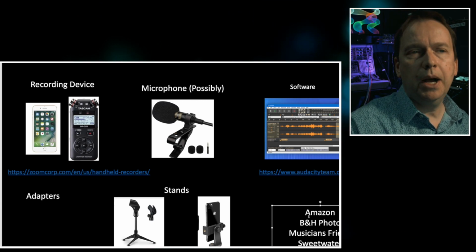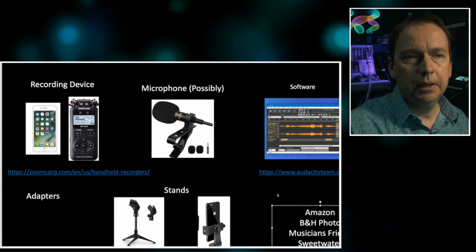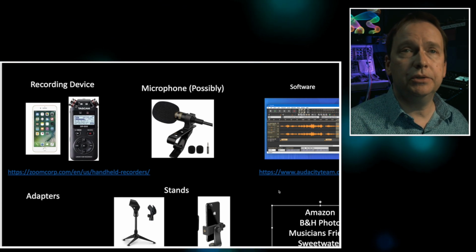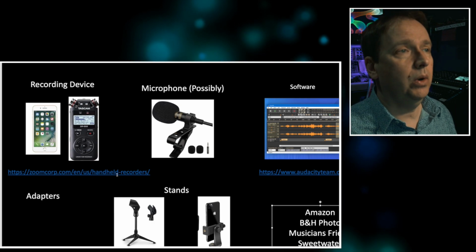By the way, for buying any of this equipment, Amazon, B&H Photo, Musician's Friend, Sweetwater are all good choices. They vary. You can look at tax and how much they charge for shipping and all that kind of stuff. And depending on your politics, you can also decide where you want to shop, because I know a lot of people have concerns about where they purchase their items, and that's certainly legit.